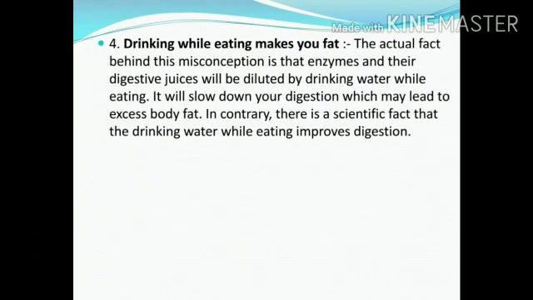Fourth, drinking while eating makes you fat. The supposed fact behind this misconception is that enzymes and digestive juices will be diluted by drinking water while eating. It will slow down your digestion, which may lead to excess body fat. On the contrary, there is a scientific fact that drinking water while eating improves digestion.